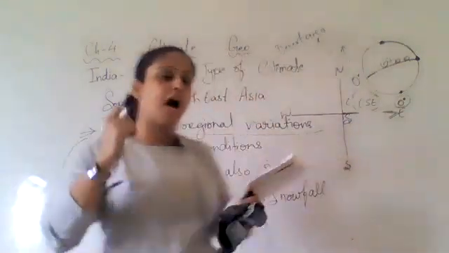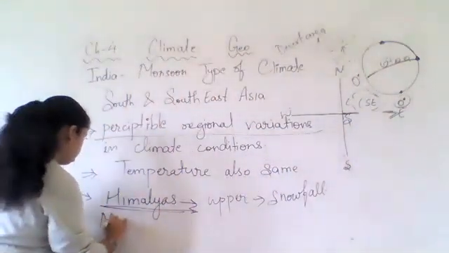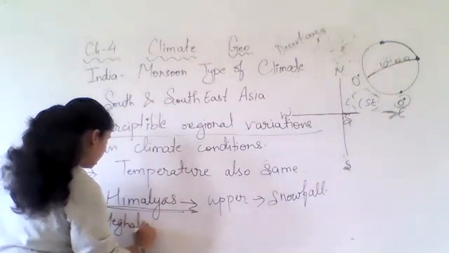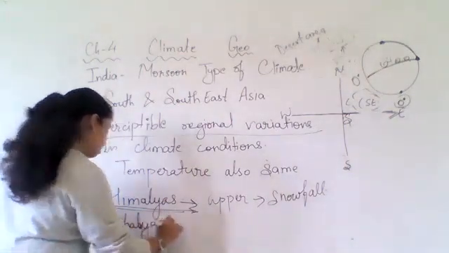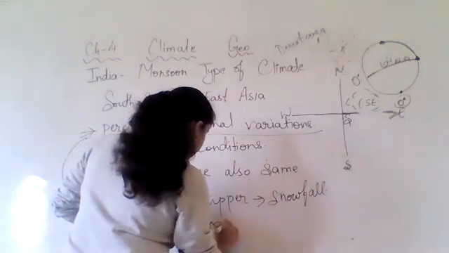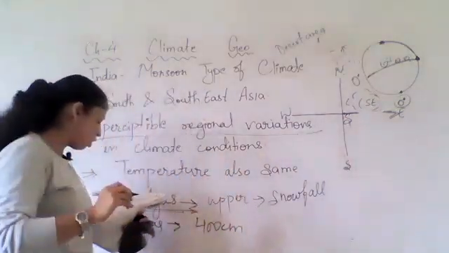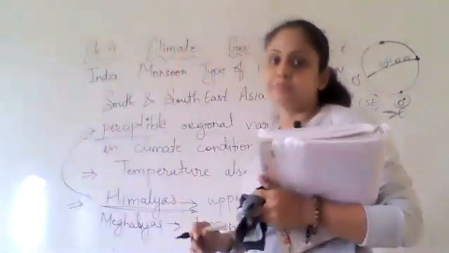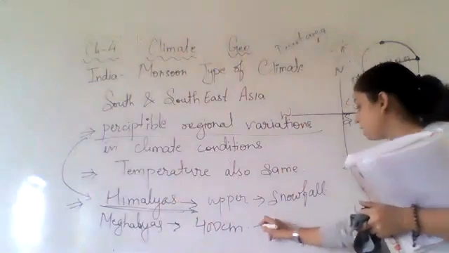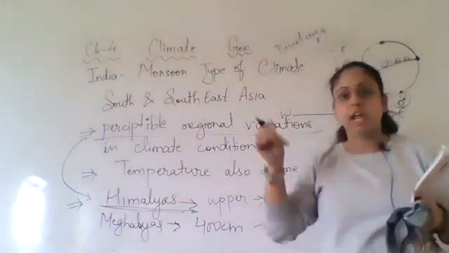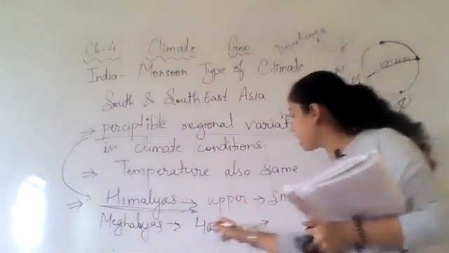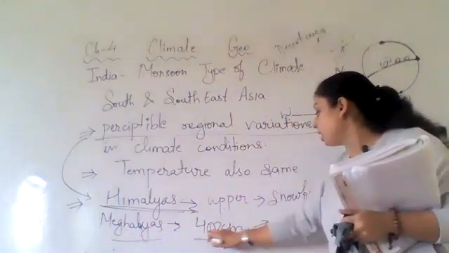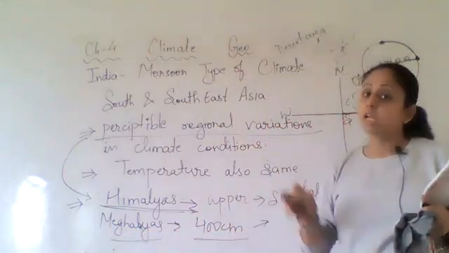Then we go to Meghalaya. There, if you see, the rain is up to 400 centimeter, which is a very high, very heavy rainfall.